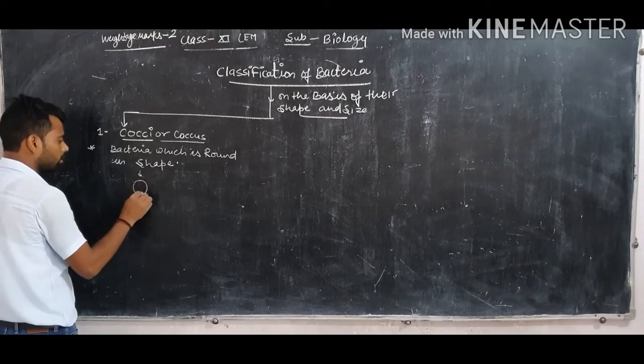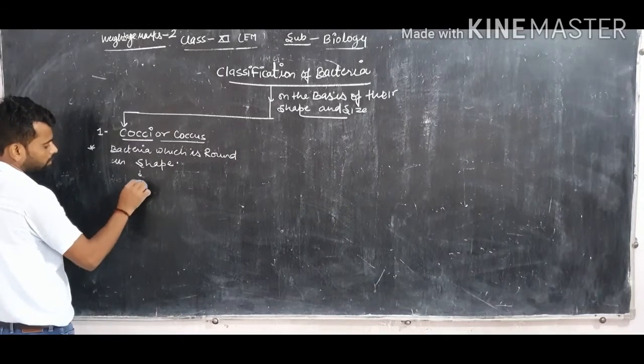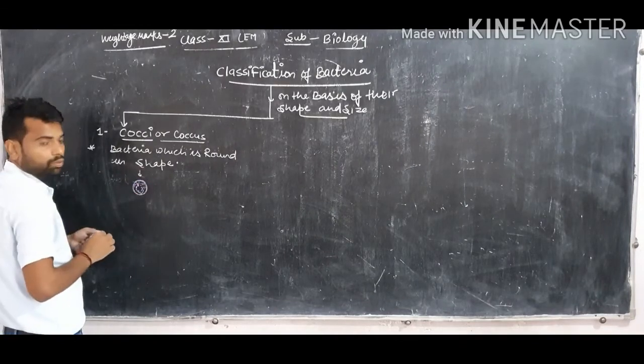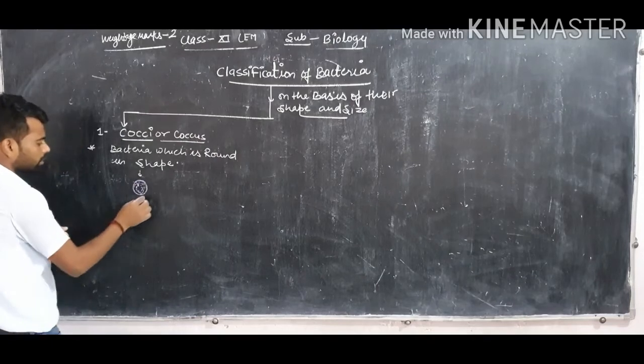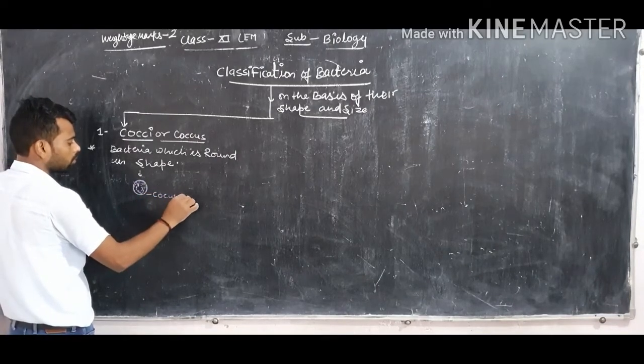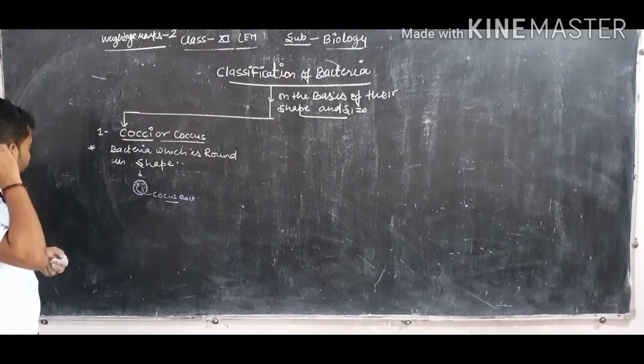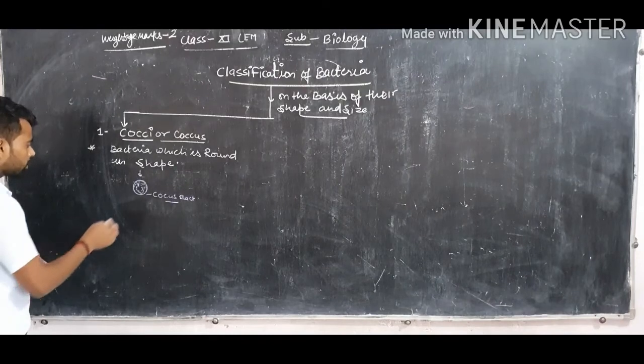If the bacteria has a round shape structure, it is known as coccus or cocci bacteria. Clear? And the further divisions of coccus bacteria are of different types.